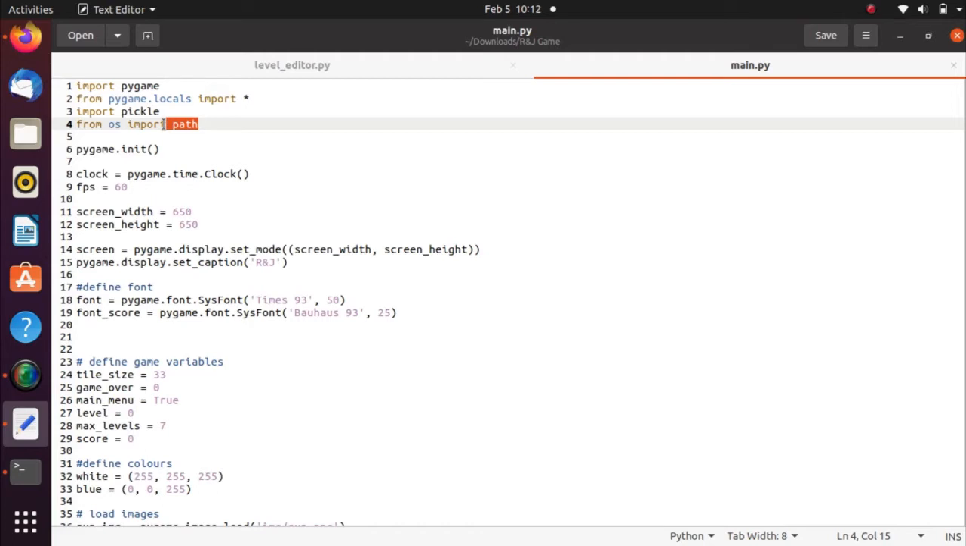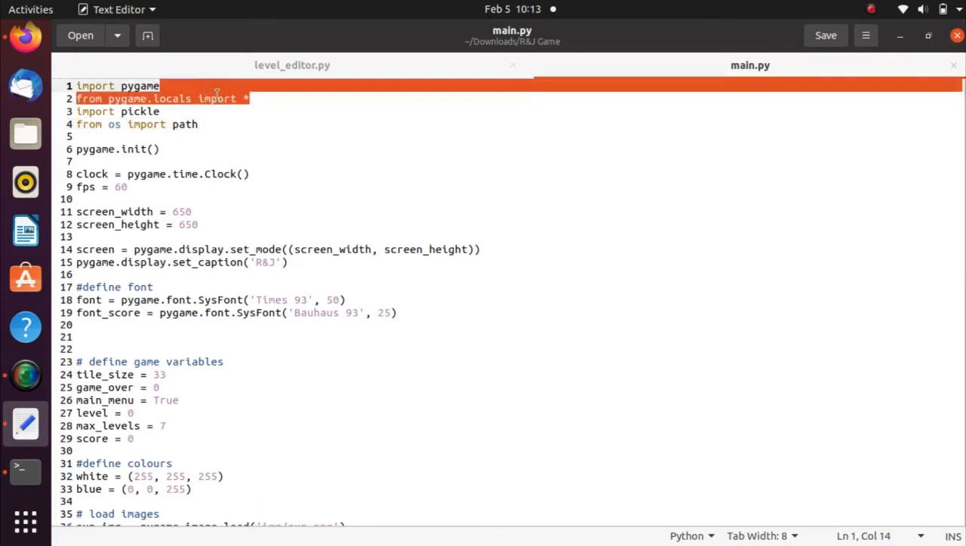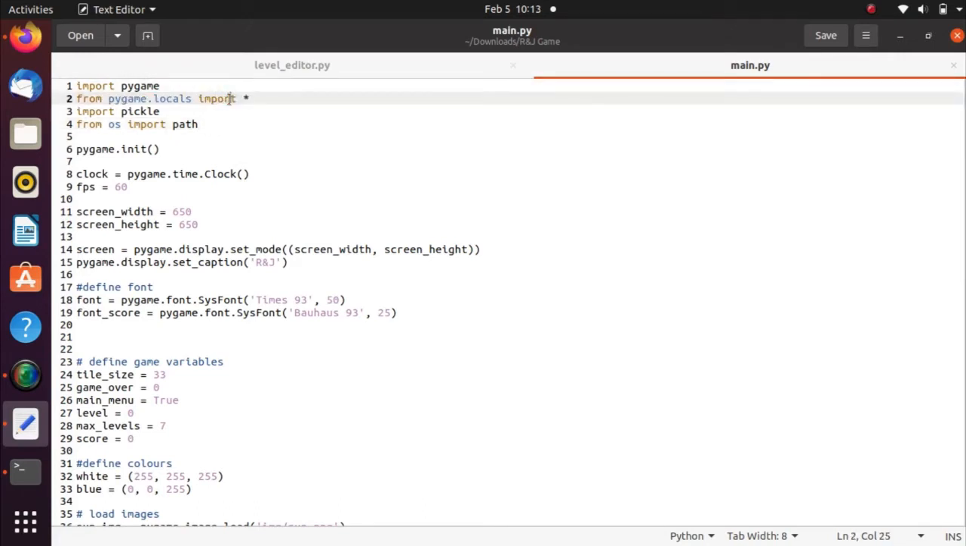So from pygame.locals we import star. This means that we import everything we need to start the game. Then we initialize Pygame with the pygame.init function. This is important because this is the basic start for the game, to get Pygame to start.